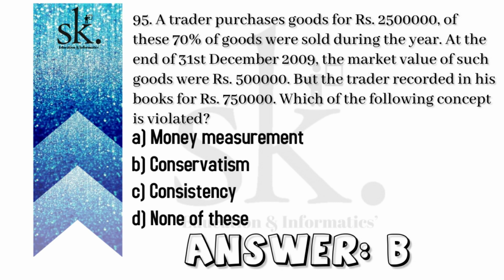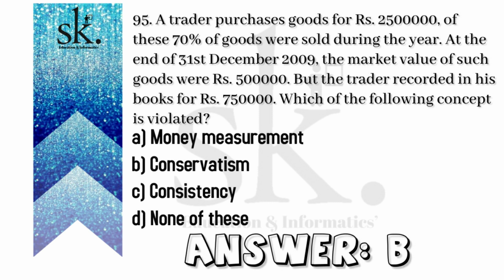Now, as we said, the convention of conservatism, also known as a doctrine, is basically a policy of anticipating possible future losses and not future gains. This policy tends to understate rather than to overstate the net assets or the net income, and therefore it refers to companies playing safe with respect to their valuation.